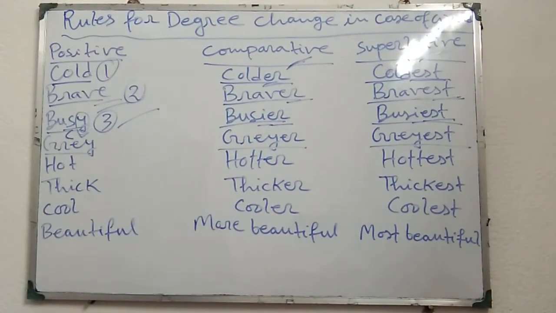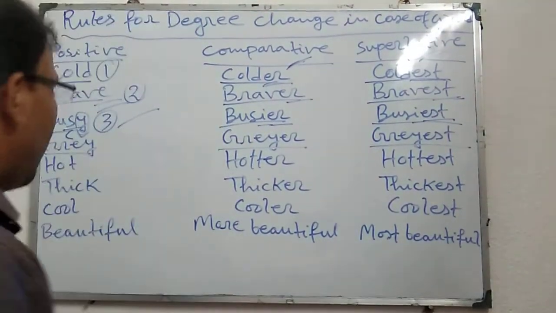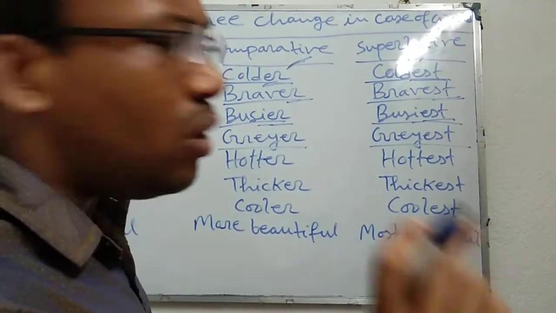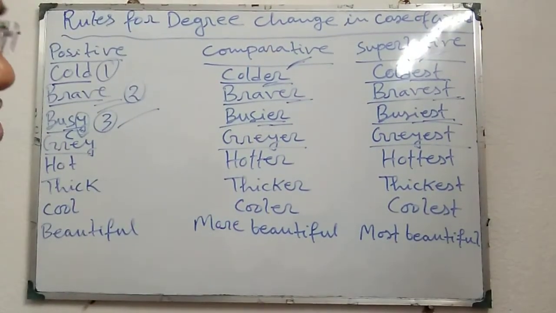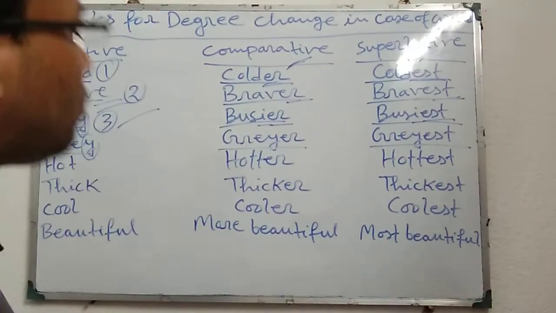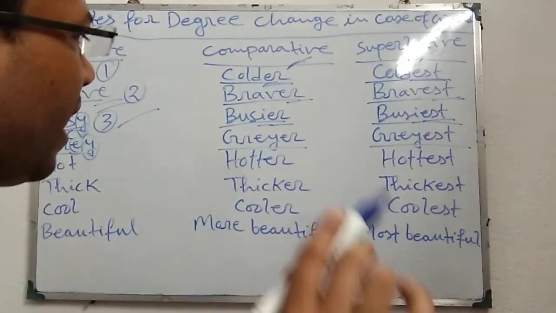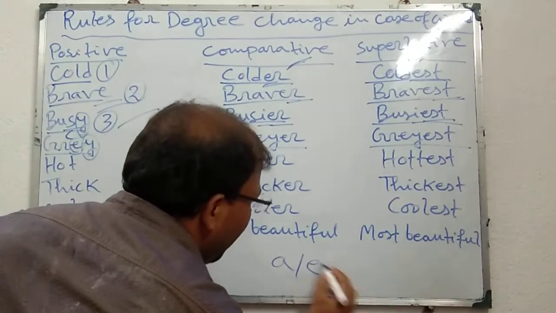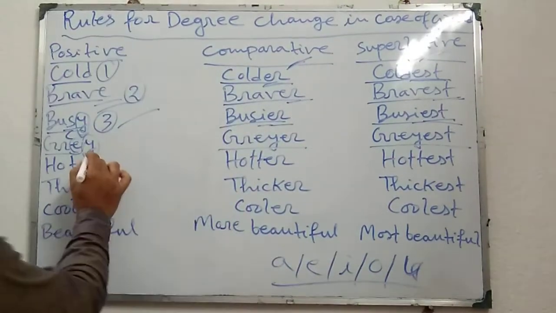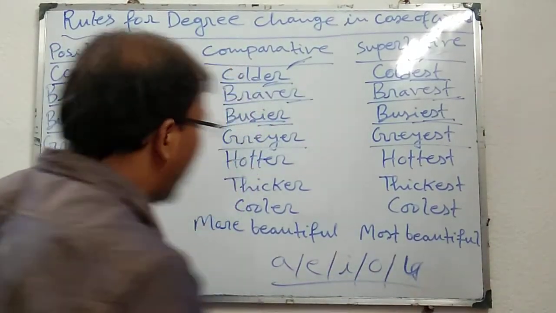Here the rule is that if the adjective or adverb is monosyllabic, that means it consists of only one syllable, and ends in y, but before that y there is one vowel, vowel means a, e, i, o, u, any one.